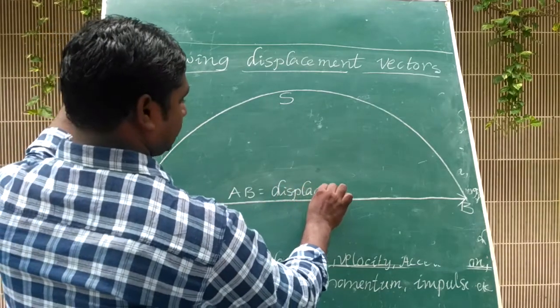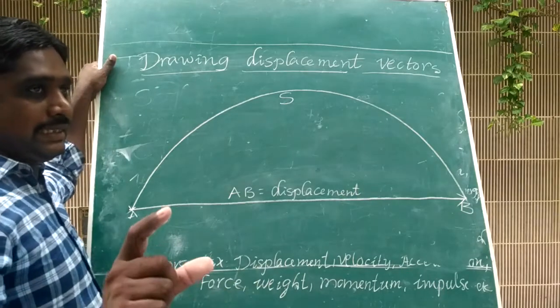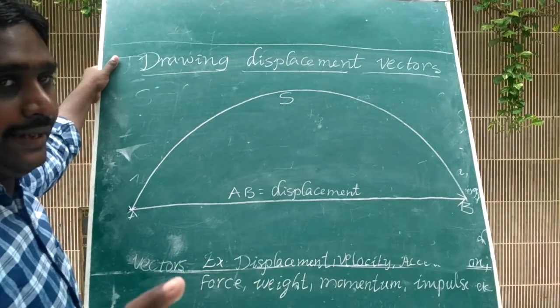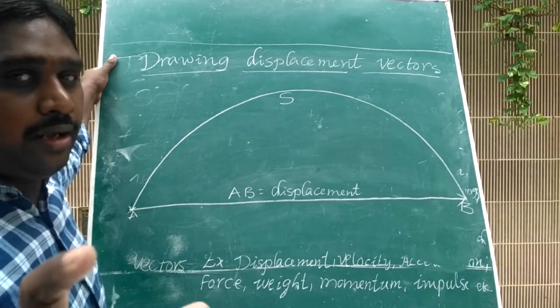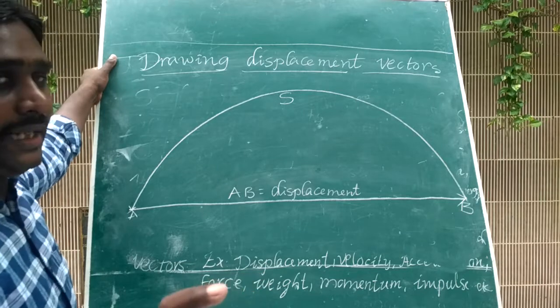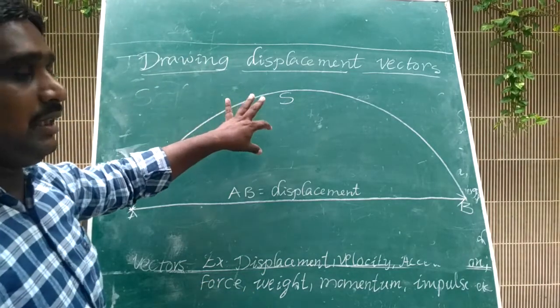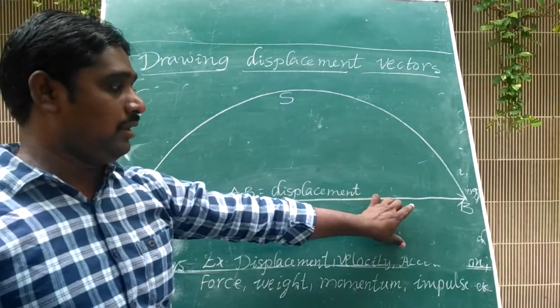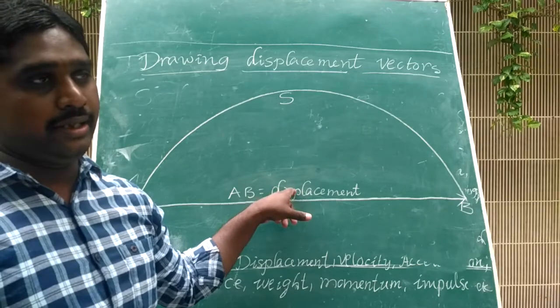Displacement is the shortest distance between the initial position of the body and the final position of the body. The displacement can be specified in direction with an arrow mark. So displacement is a vector.